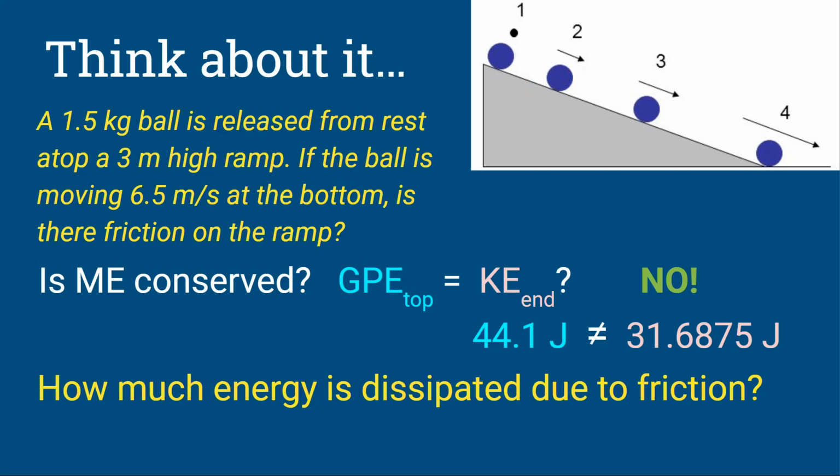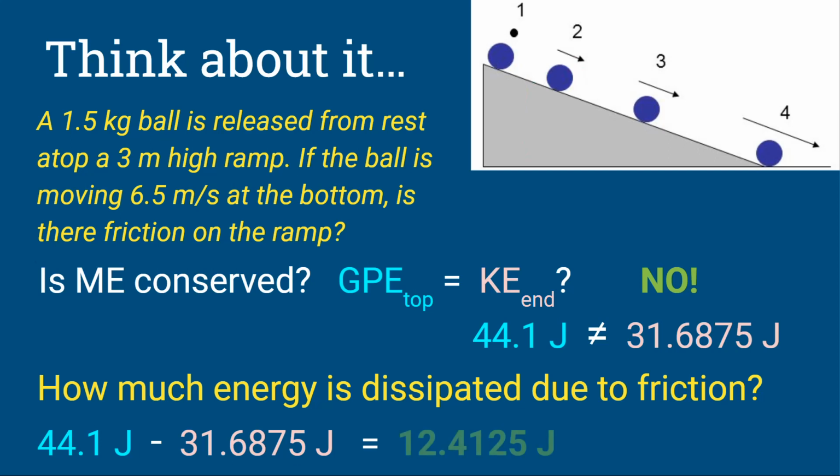Okay, and so we could do that. 44.1 minus 31.6875 tells me that I lost 12.4125 joules of energy. That would be my energy dissipated due to friction. Now, one of the other ways that we ask pretty much the same question is, what is the work done by friction? And if I asked that instead, you would need to put a negative sign in front of it, but it would otherwise be exactly the same answer. It's the same magnitude. It's just that the work is negative because that's the energy that's removed.